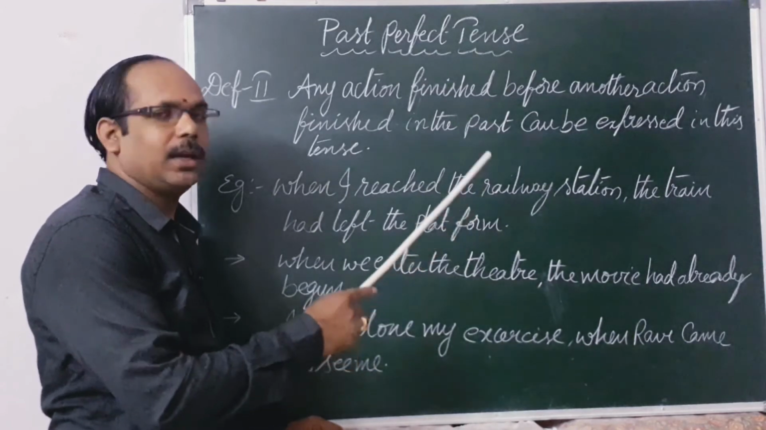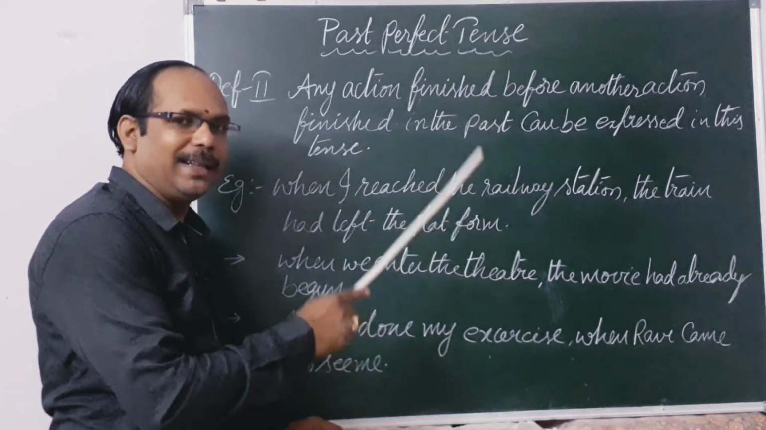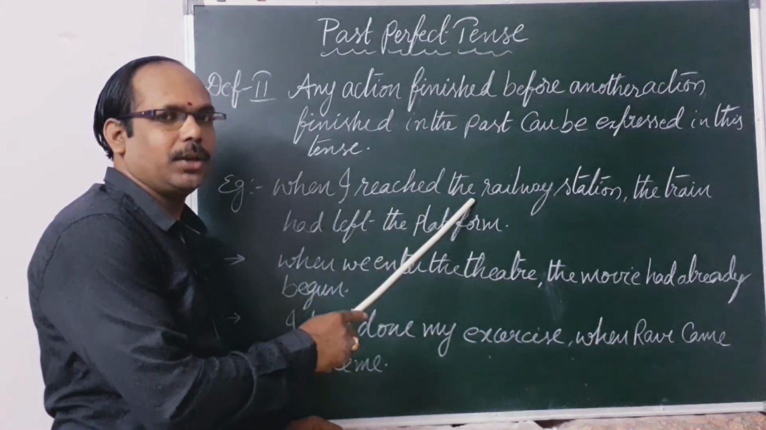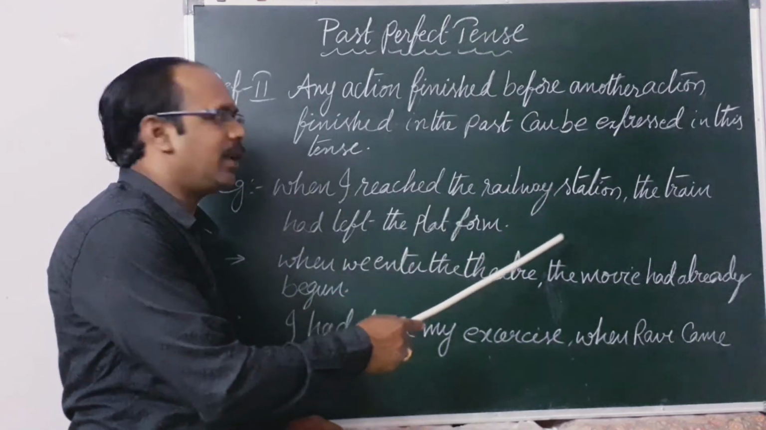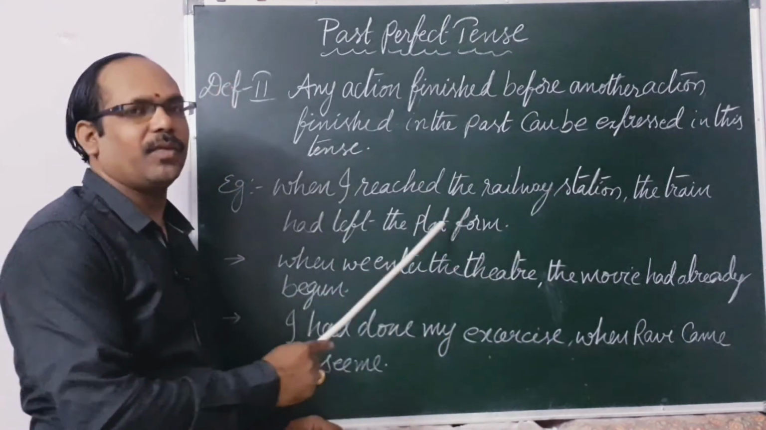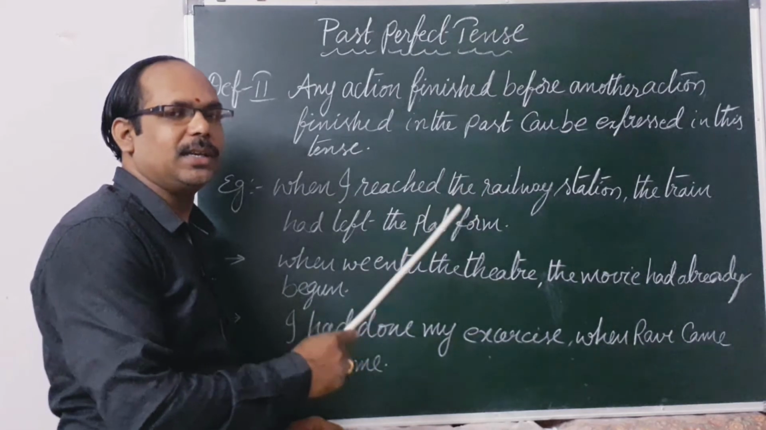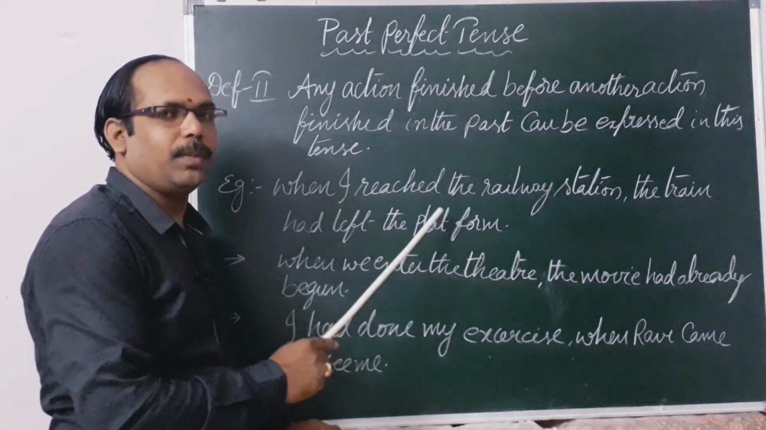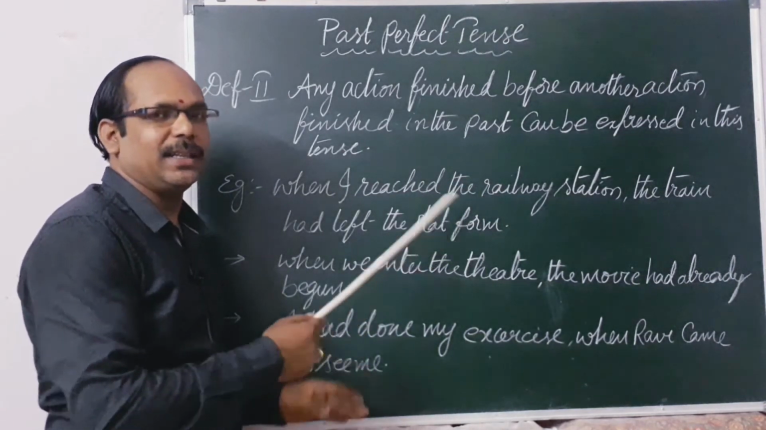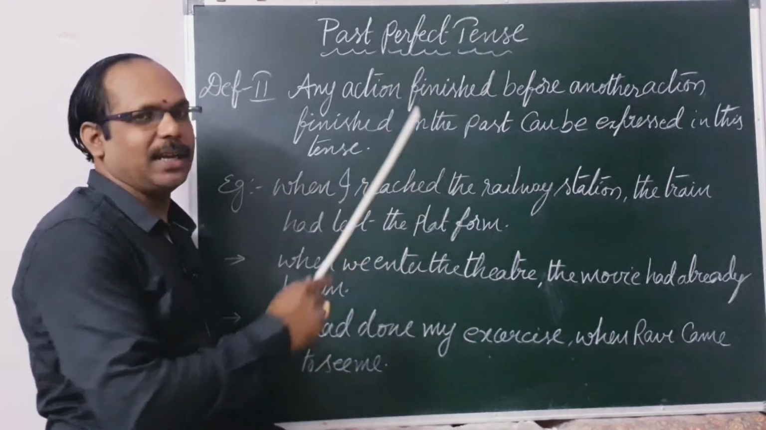So when I reached here means by the time I reached the railway station, you are at the railway station looking at the train. The train had left the platform. It is crossing the platform. But we can't do anything else. At that time we have to use this tense.